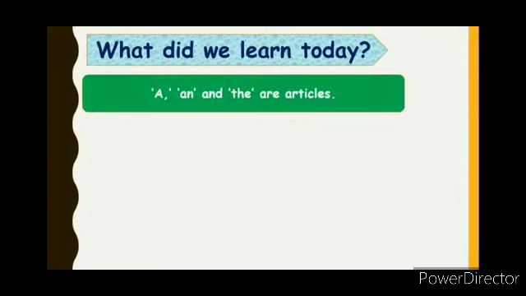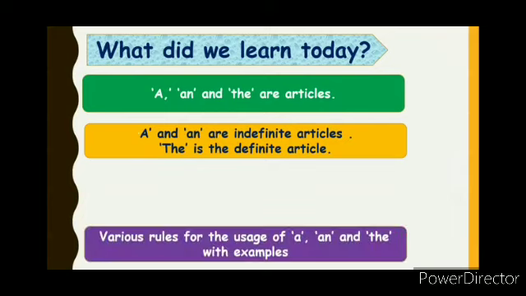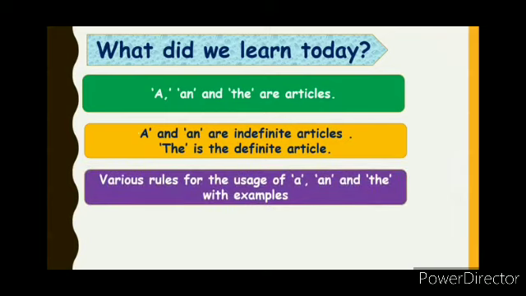Now, students, we have learned most of the things regarding the use of articles. So, let us recap. We learned that a, an and the are the three articles. A and an are called the indefinite articles, whereas the is the definite article. We also learned the different rules regarding the usage of a, an and the with different examples and also exceptions.